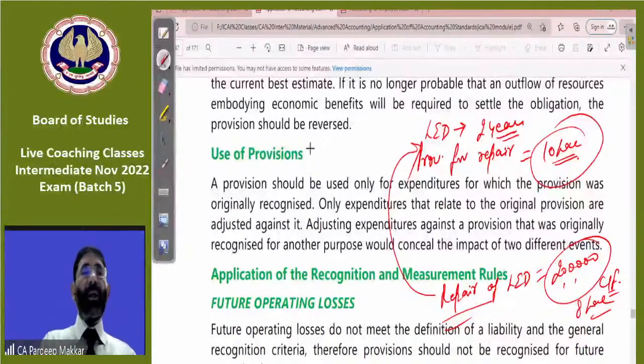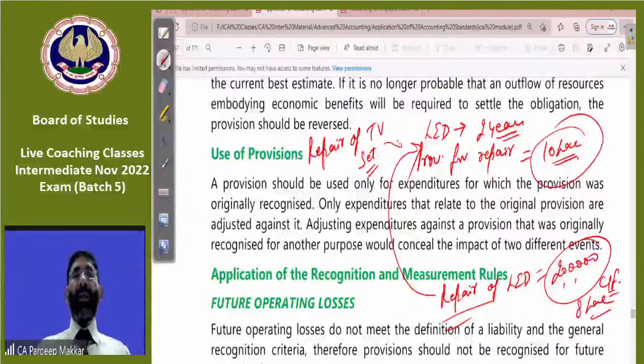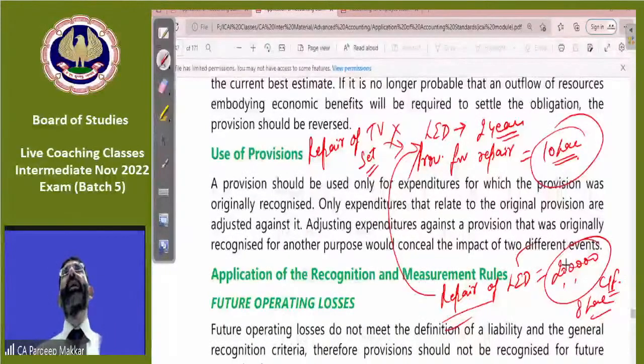But if we have repaired some other things also, say TV sets, for which no provision is created, that cannot be adjusted against this provision. The provision is 10 lakh. We have used only 2 lakh. It doesn't mean the remaining 8 lakh will be used against anything else.